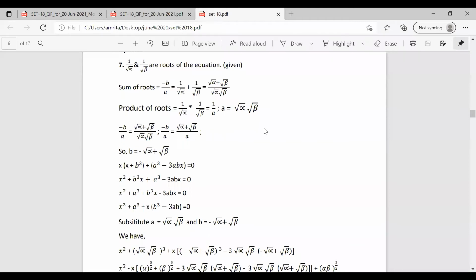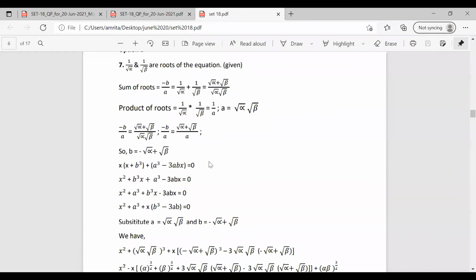So what we are doing in this question is we are having two roots. We are finding out the sum of roots and product of roots and finding out the value of a and b. Now we are using this a and b and substituting it in the equation where we need to find the roots. We are given an equation that x into x plus b cube plus a cube minus 3abx equal to 0. We have the value of a and b here. Substituting this a and b in the equation given.